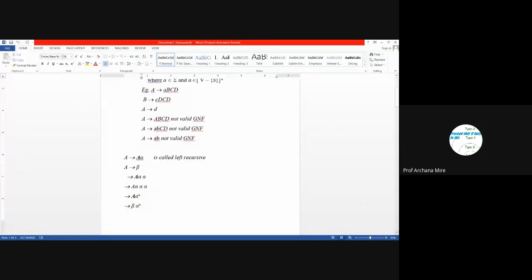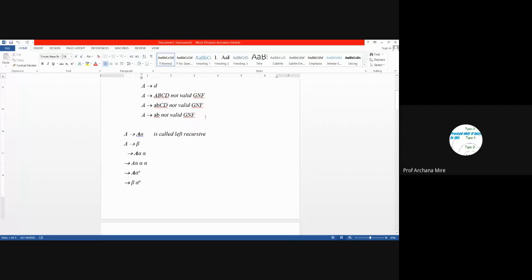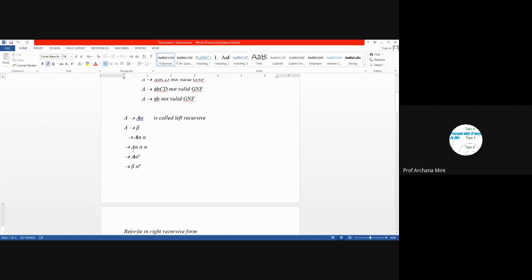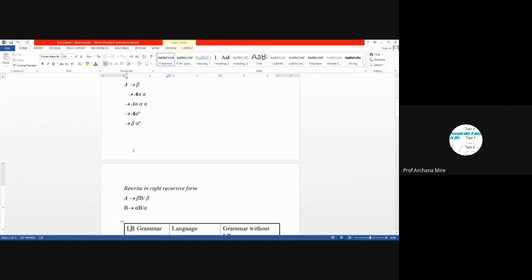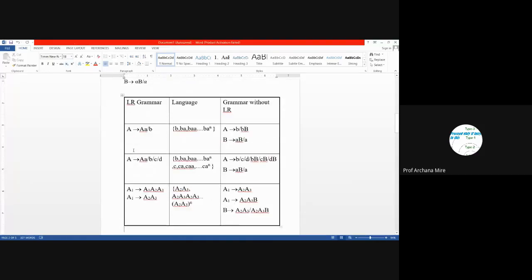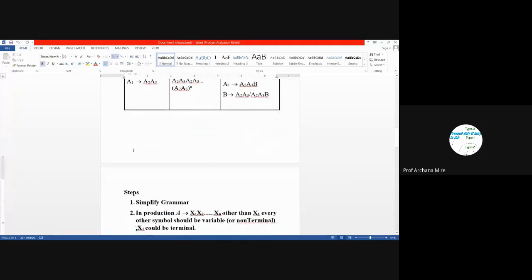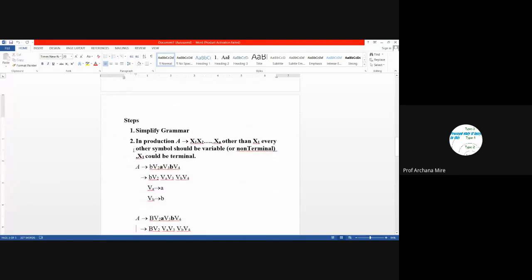Also, we have studied in the last lecture what is left recursion. If the same non-terminal appears on the leftmost side of the production, then we call it a left recursive production. And in GNF, we don't require left recursion. We always need to remove that left recursion whenever we are converting a given CFG to GNF. So we have seen some rules on how to convert this left recursion to right recursion form. All these things we have studied in the last lecture. Then we have also studied the rules for GNF conversion.